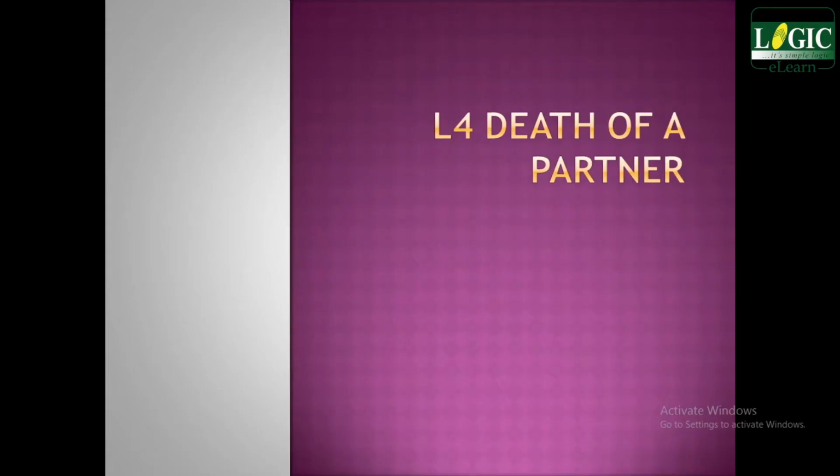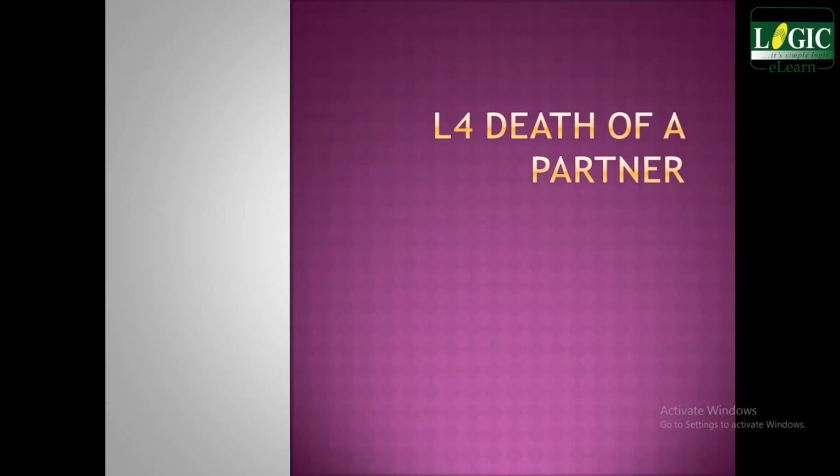Good morning, students. Yesterday we saw all the things to be kept in mind when we learned the next subheading under the lesson reconstitution of firm, that is retirement of a partner. Now from retirement we are moving on to the next subhead, that is death of a partner.